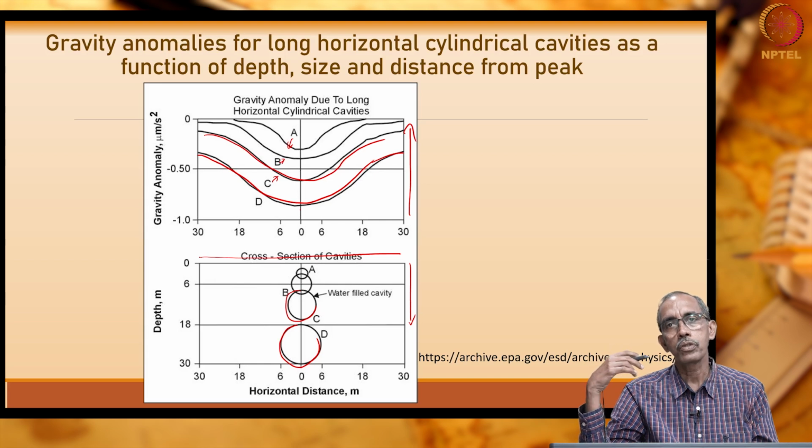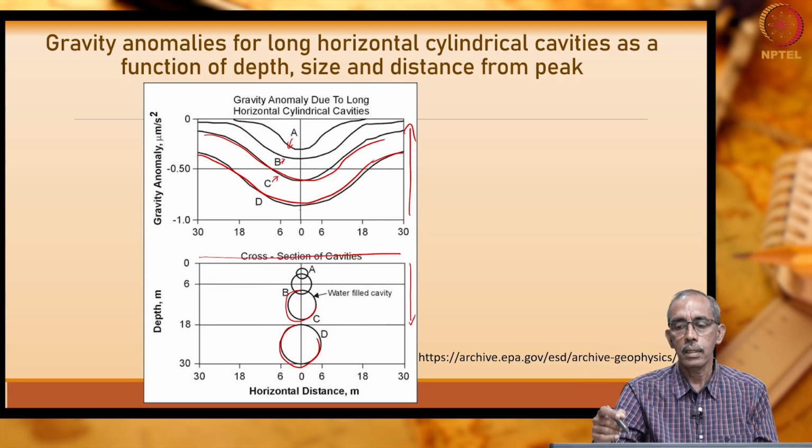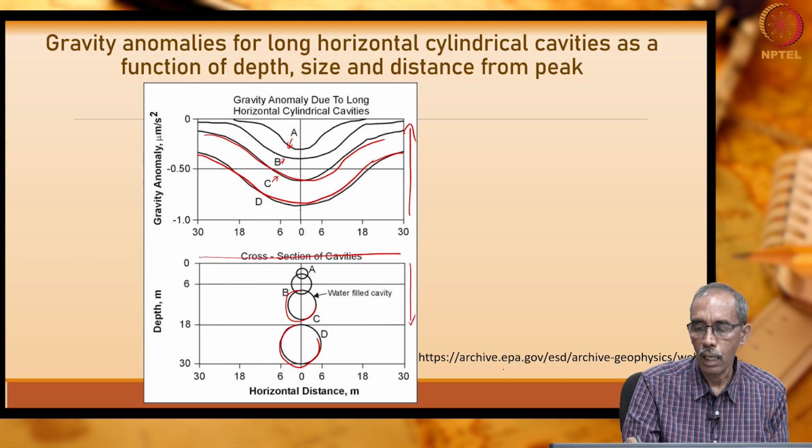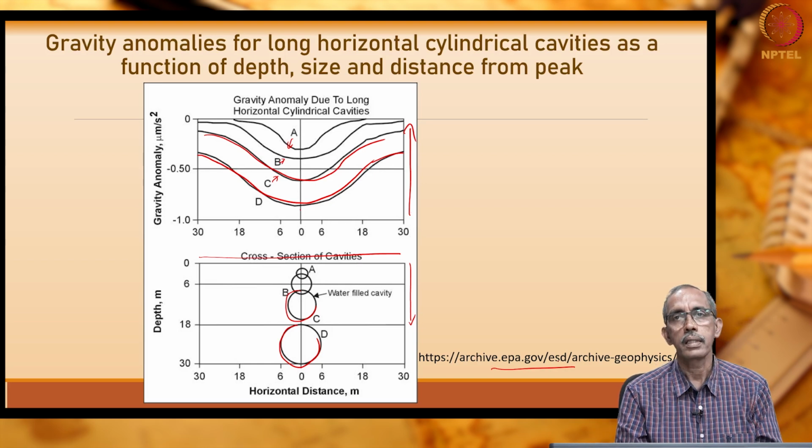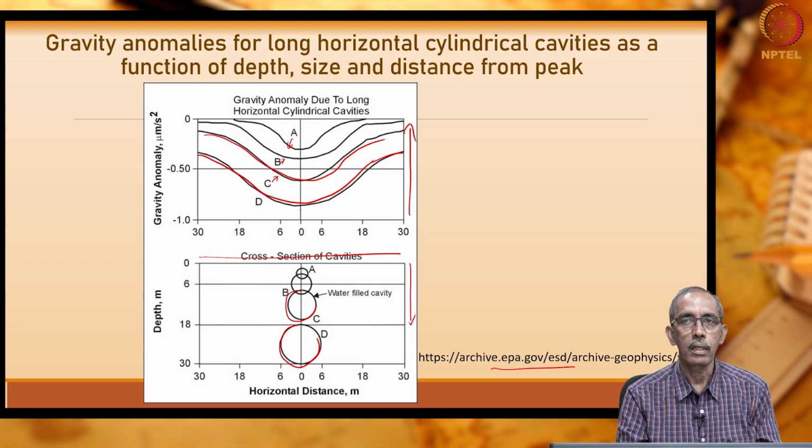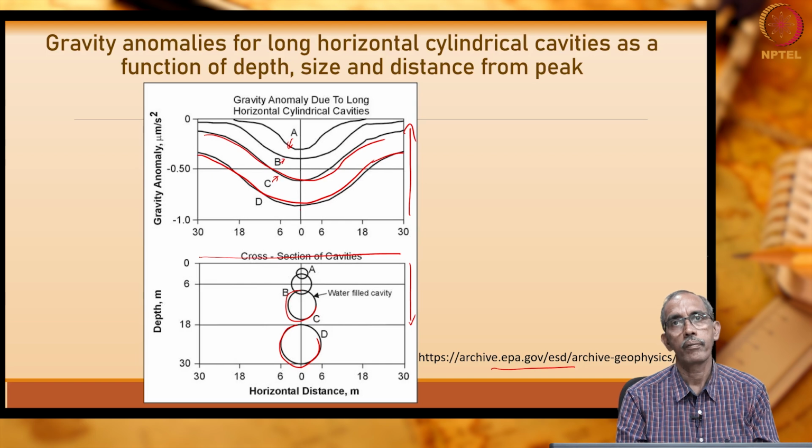To show you that, I am using this cross section from the Environmental Protection Agency of the United States of America, right. So, this picture helps us to understand what is the expected gravity anomaly, how the gravity anomaly is related to the depth and size, and also distance from the peak, right.